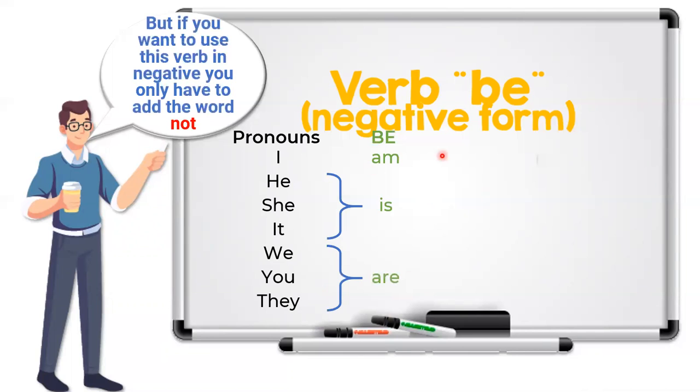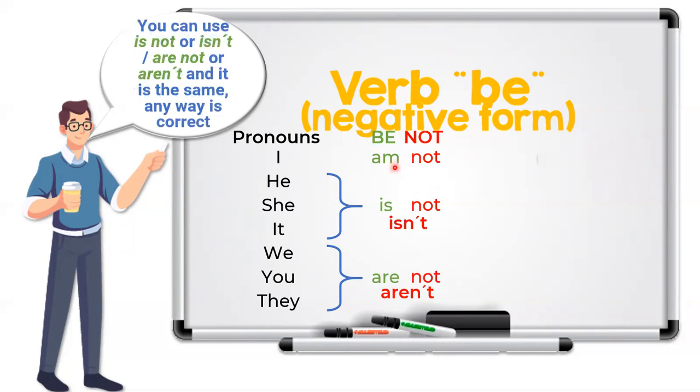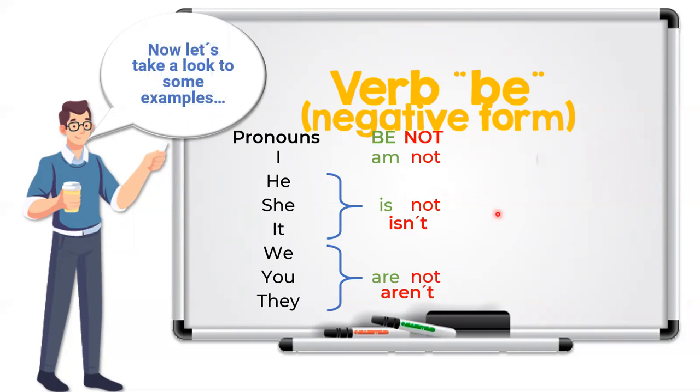So in negative, if you want to use this verb in negative, you only have to add the word not. For example, I am not, he, she is not, we, you, they are not. With is and are, you can contract these words: is not, isn't, are not, aren't. You can use is not or isn't and it is the same, or are not and aren't. Anyway, it is correct. Now let's take a look at some examples.